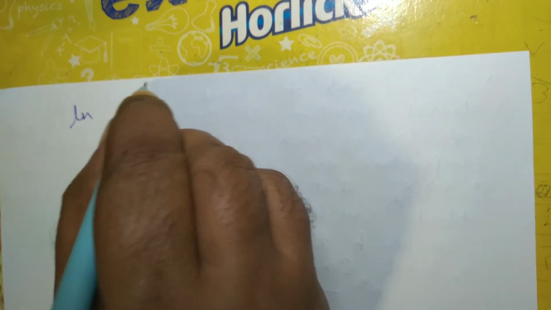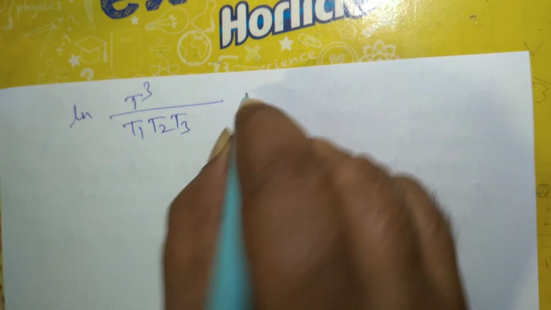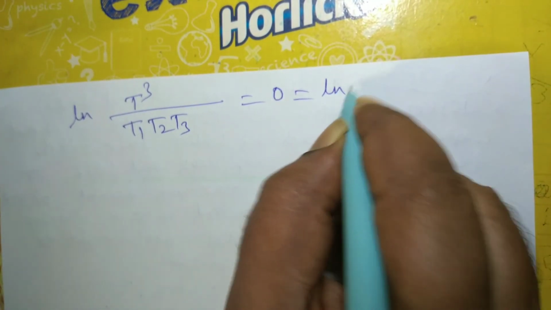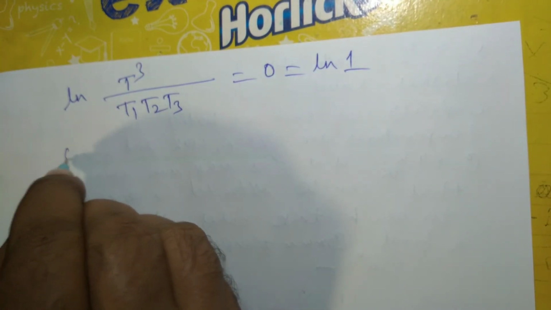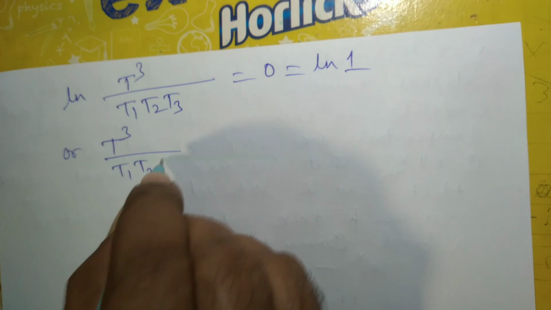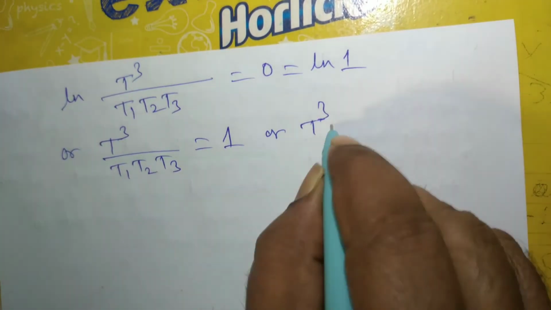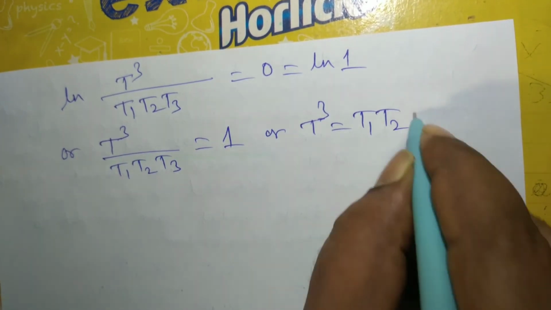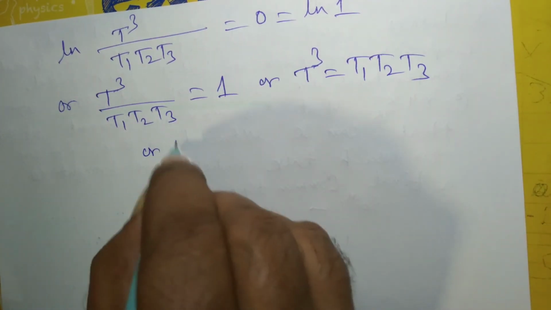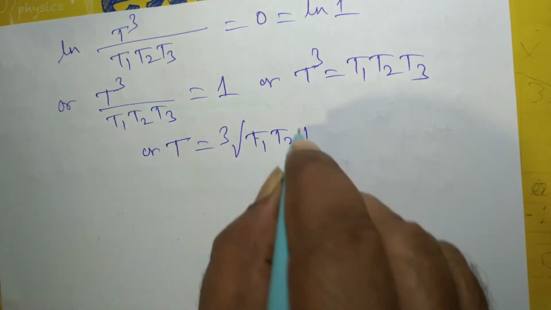So this can be further simplified as ln T cube divided by T1, T2, T3 equal to 0, which is nothing but ln 1, or T cube by T1, T2, T3 equal to 1, or T cube equal to T1, T2, T3, or T is equal to cube root of T1, T2, T3.